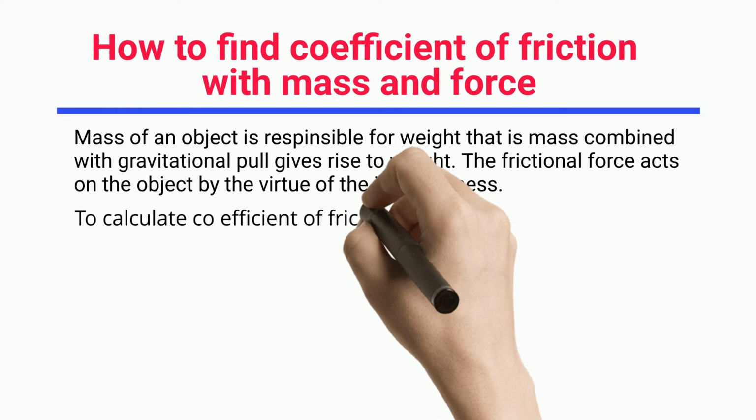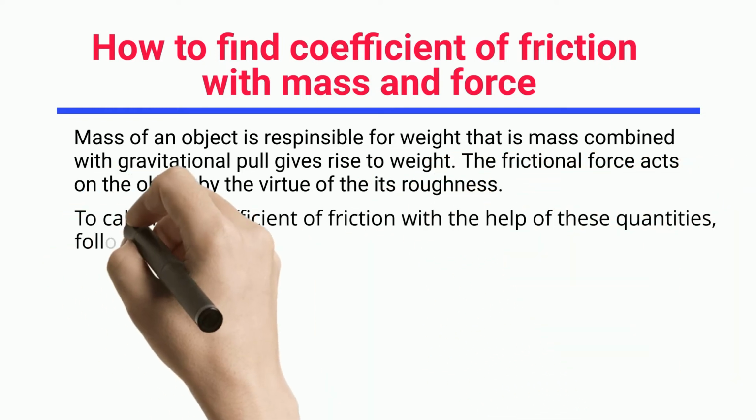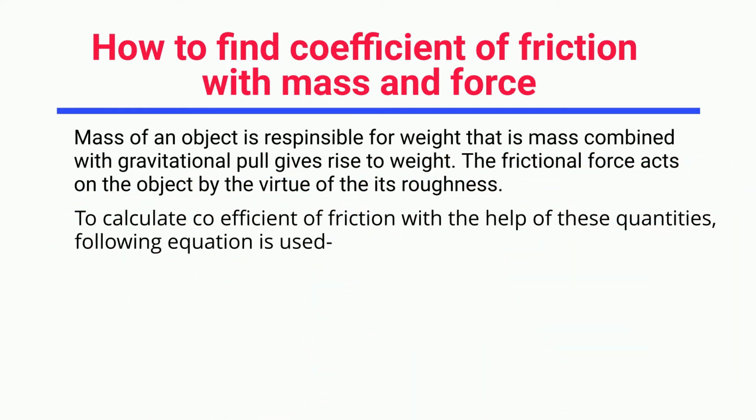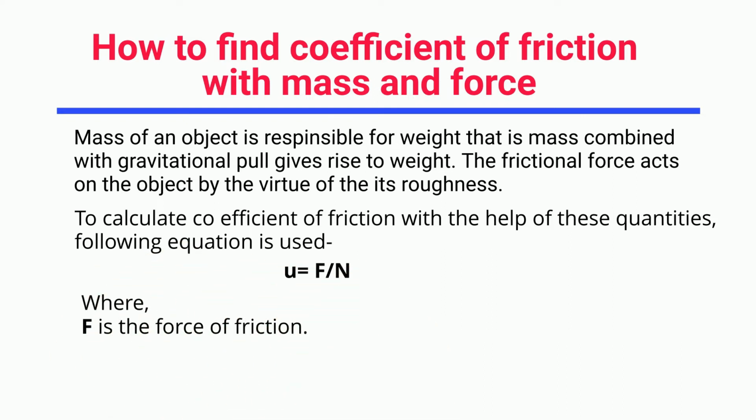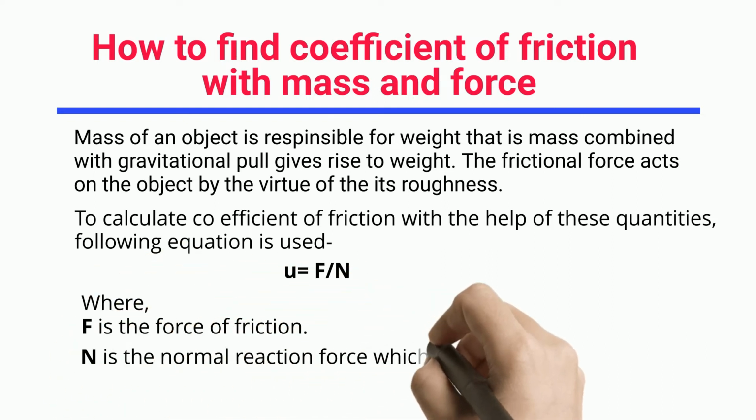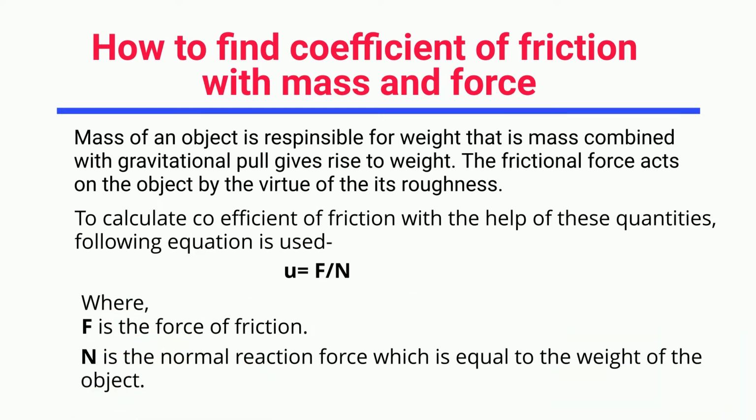To calculate coefficient of friction with the help of these quantities, the following equation is used. μ equals F/N, where F is the force of friction and N is the normal reaction force, which is equal to the weight of the object.